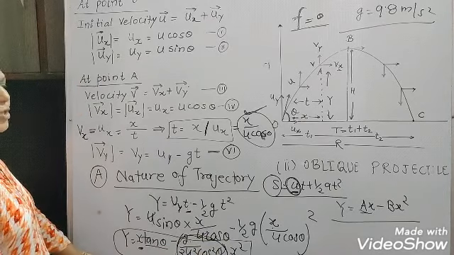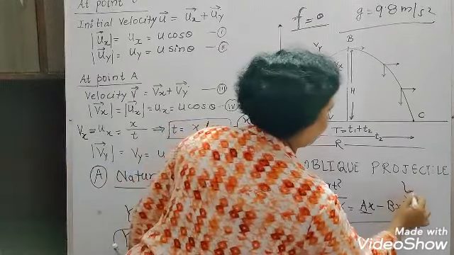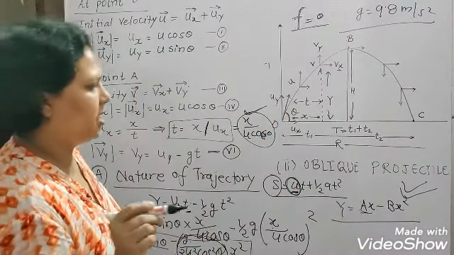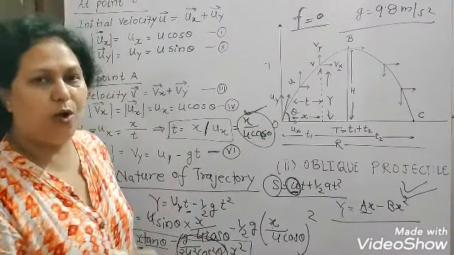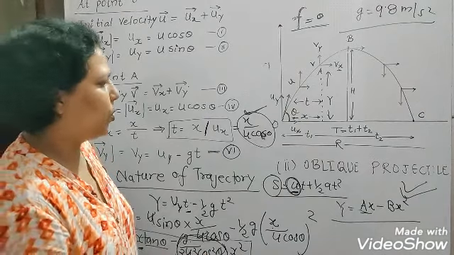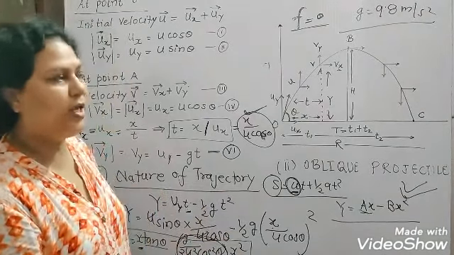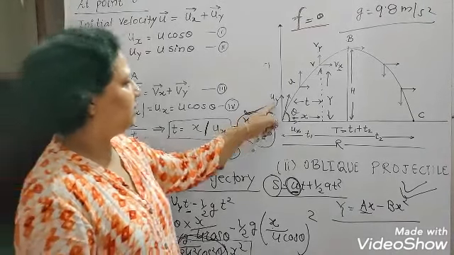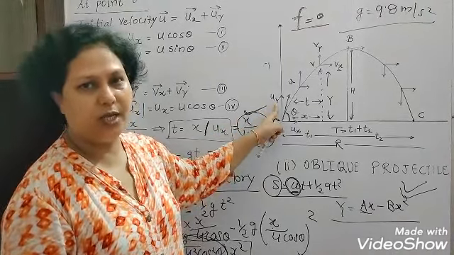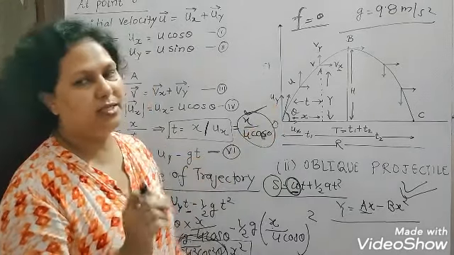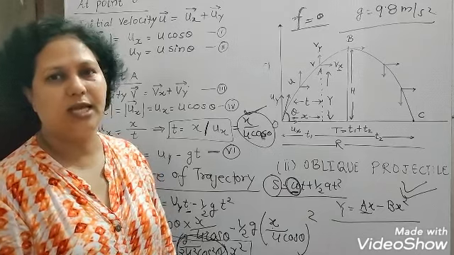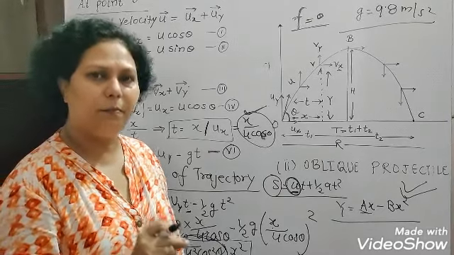So what you find, this is actually a type of parabola. This equation is the equation of a parabola. So we can prove here, means we already proved here that the trajectory is parabolic. So here it is proved trajectory is parabolic, that means the path followed by the projectile is a parabolic path.